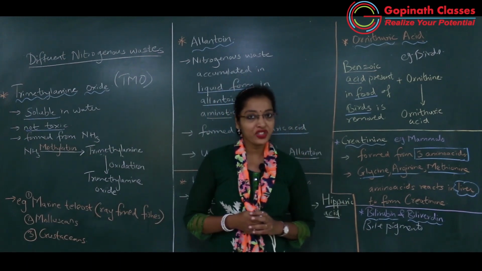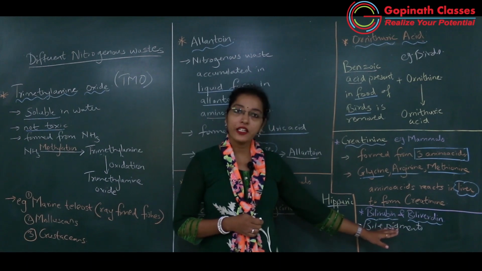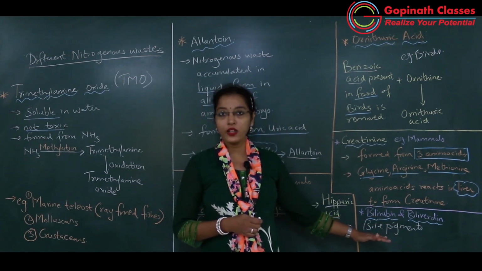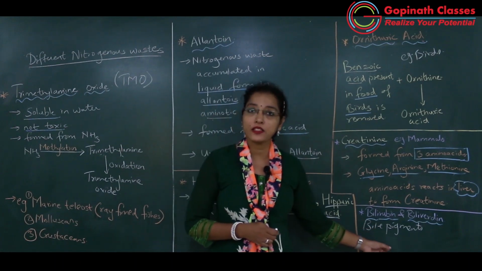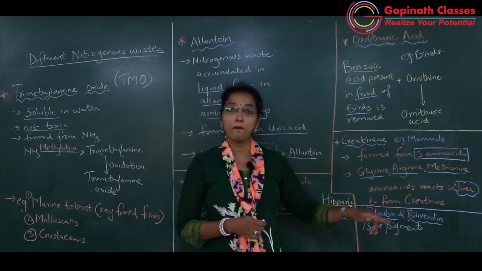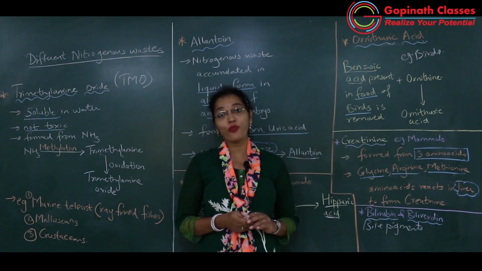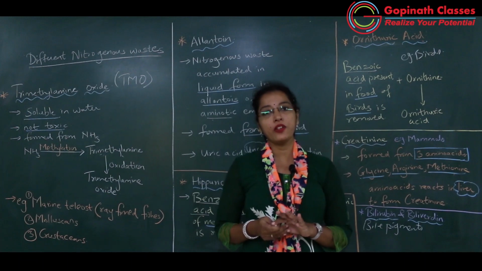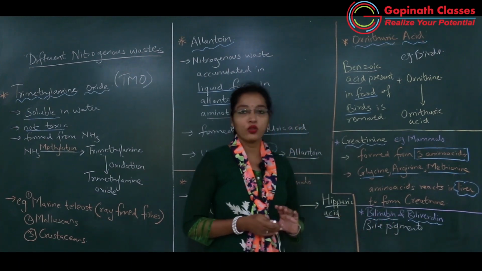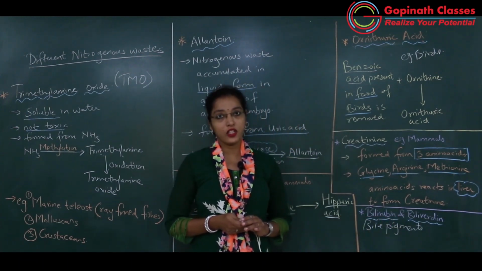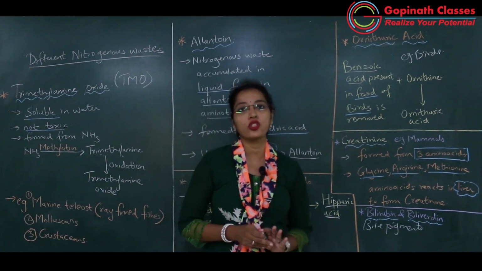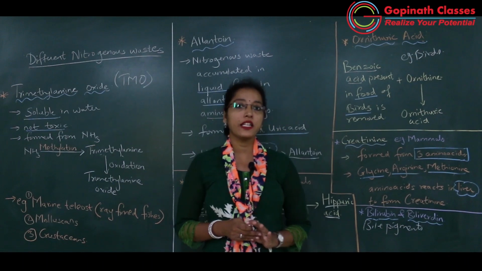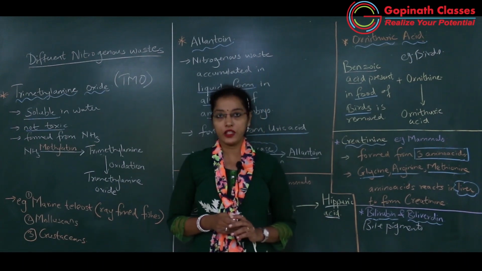So all of you understood bilirubin and biliverdin, which are also nitrogenous waste. Okay, and these are the bile pigments because they enter in the bile juice, but they are of no use. Got it? So bilirubin and biliverdin, which is the last nitrogenous waste which we have studied. So total 11 nitrogenous waste we have studied, starting from amino acid till bilirubin and biliverdin. Okay.